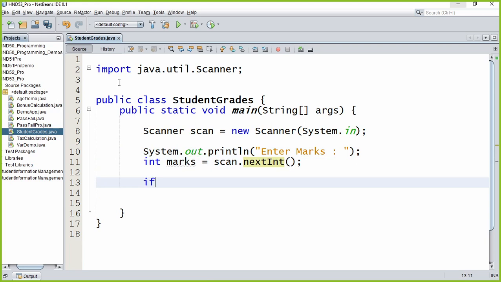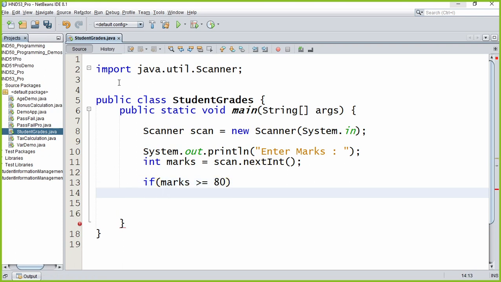Then we'll write if. How we write in Java code is different. Do not write like how I do it in Java when you are writing your pseudocodes. Please follow the pseudocode syntax for the time being, right? Okay. If marks greater than or equals to 80.